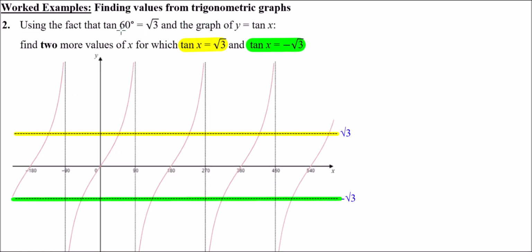So we're told tan 60 is root 3. Okay, so this one here is going to correspond to a value of 60. Likewise, using the rotational symmetry of the tan curves, this one here, that's going to correspond to an x value of negative 60.